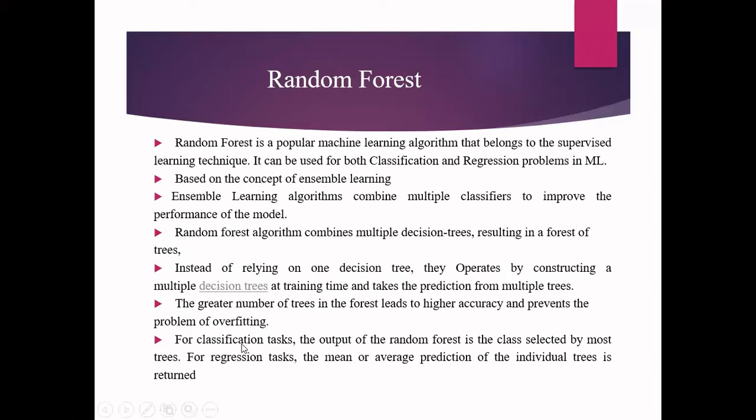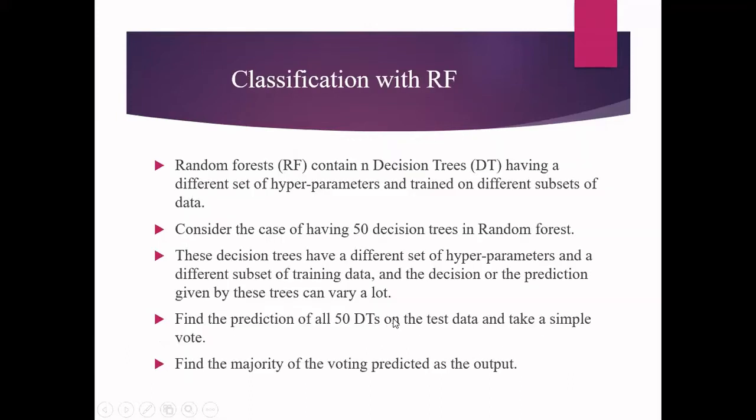Suppose your task is a regression task, then every decision tree will generate one output, which is a continuous value because it is a regression task. You find the mean or average of all the predictions of the individual trees. That is going to tell you the prediction by your random forest. So this is how your random forest is going to work. This is a basic introduction about random forest.